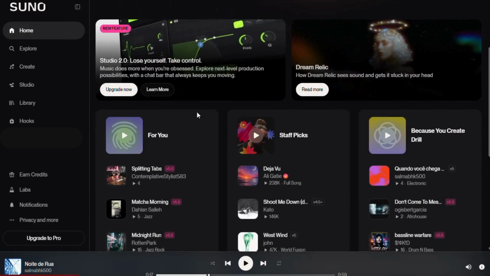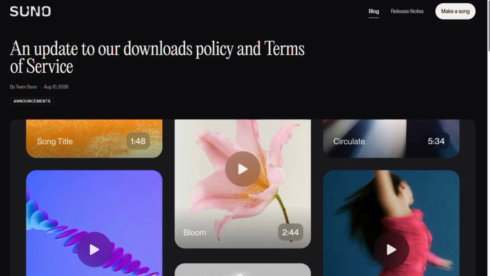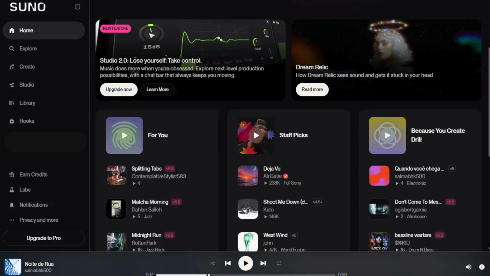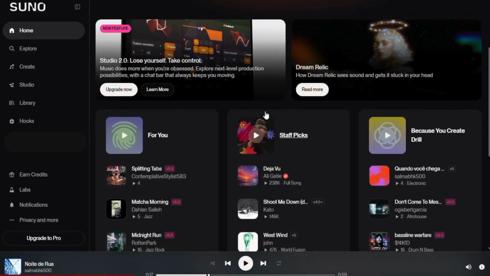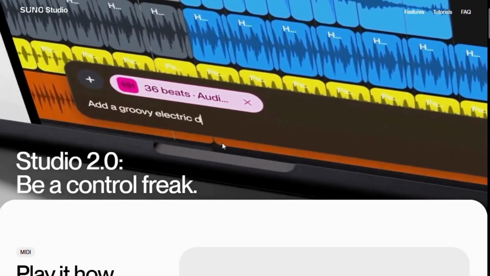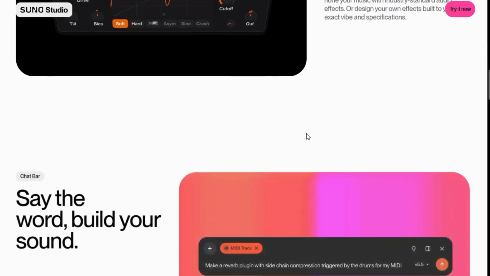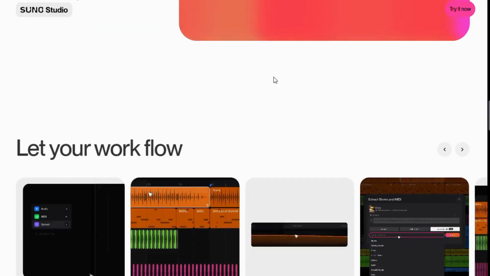Suno just announced some major changes, and if you use Suno to create music, you definitely need to know about them. New AI music models are coming, download limits are being introduced, and Suno is also changing its terms of service. So in this video, I'll quickly explain exactly what's changing, when it's happening, and what it means for your existing songs. Let's start with the biggest announcement.